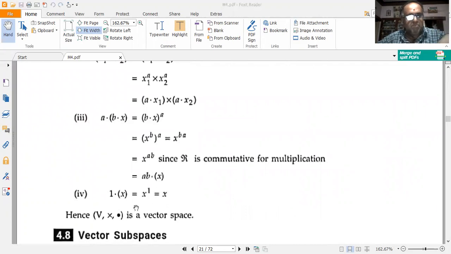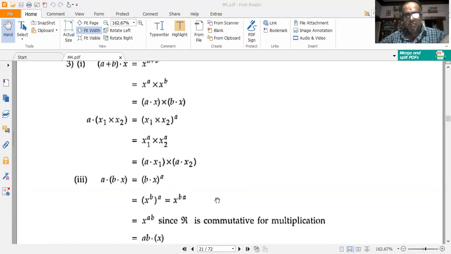Now check for the multiplicative identity, scalar multiplication. So 1 into X, substitute A is equal to 1. So 1 into X is equal to X to the power of 1 is equal to X. So that's why we defined for multiplication and scalar multiplication is a vector space.